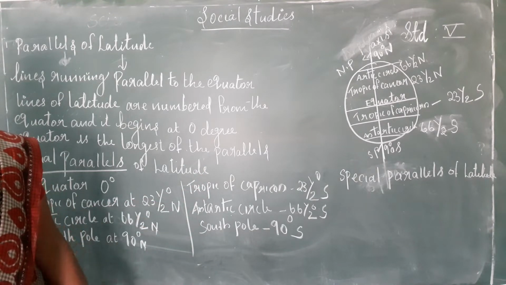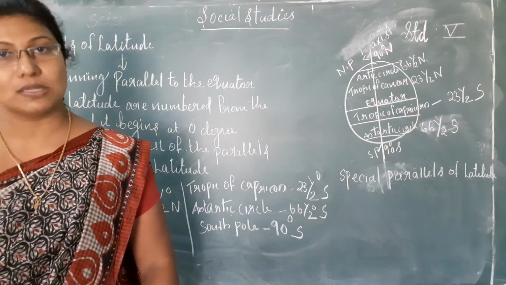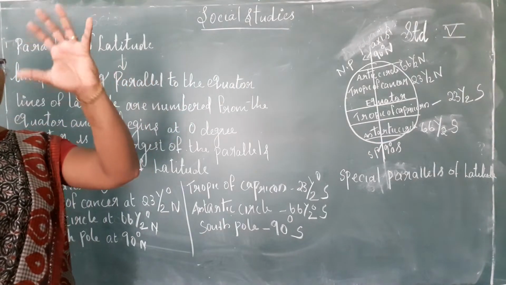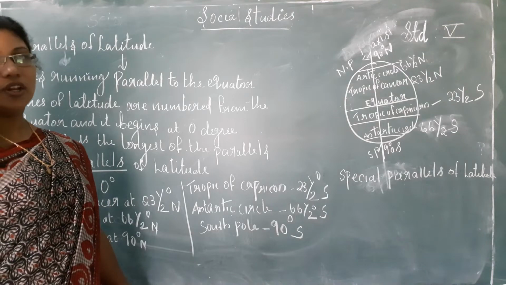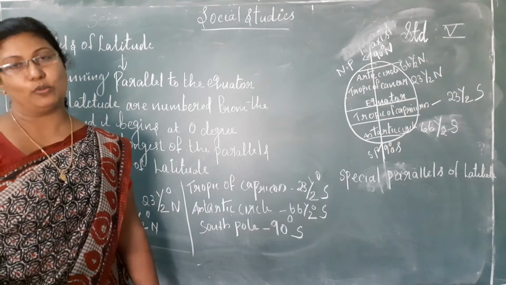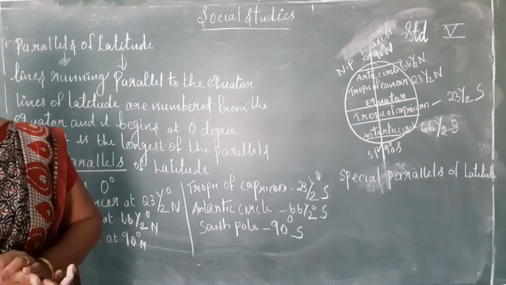In the last class, I forgot to say about one thing, that is hemisphere. I told you that if you imagine a ball as a globe, the upside we say is the north pole, and the downside we say is the south pole. In that sense, we have to deal with hemisphere.